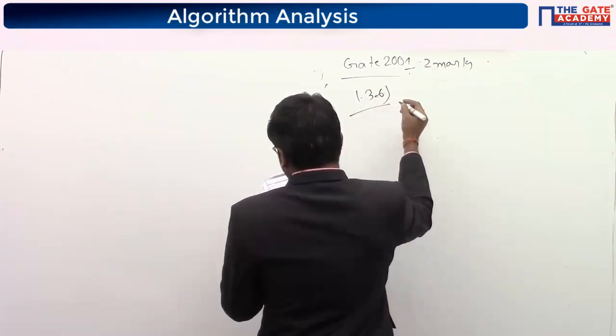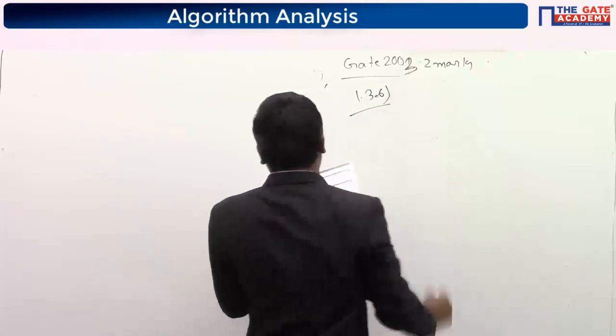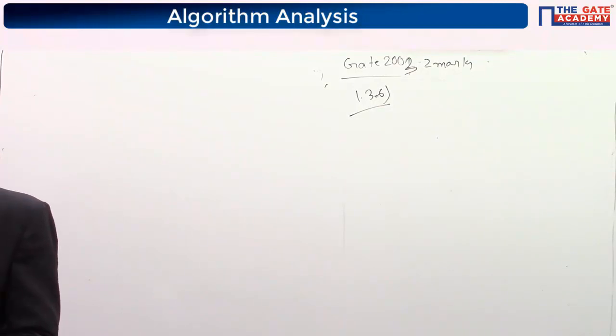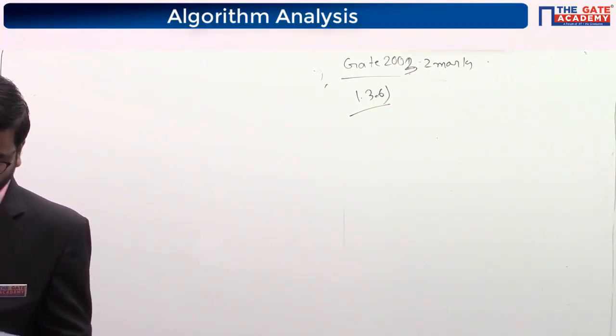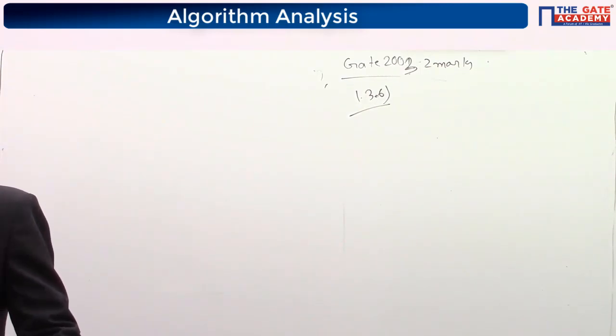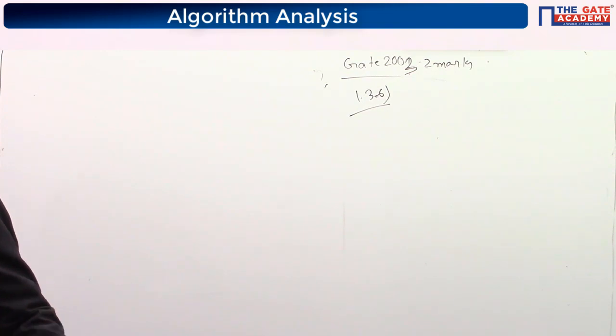1.3.6, GATE 2003. Which option? Next one I couldn't do. Okay, we will do 1.3.6. So what did you get? Gautam got A. Yes, A is the correct one.